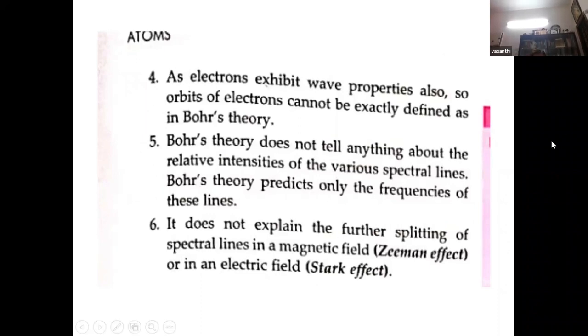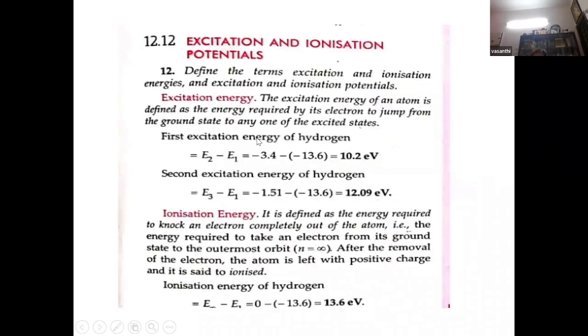An electron exhibits wave properties, so the orbit of an electron cannot be exactly defined in Bohr's theory. You know that later on de Broglie explained this, the way he incorporated the wave motion of the electron in atomic structure. That is also an important question. We'll discuss that when we are discussing questions.